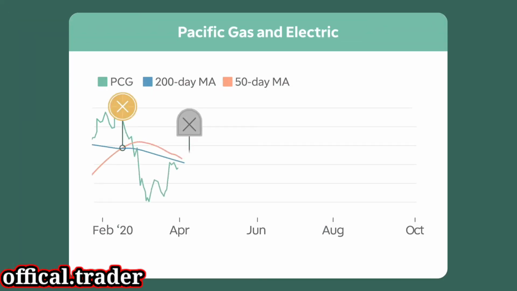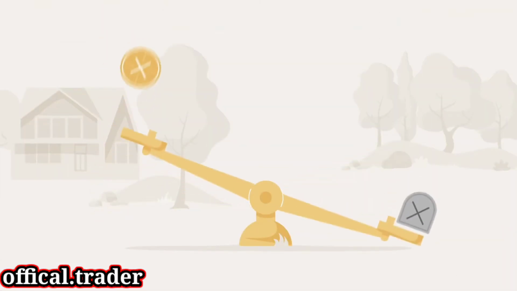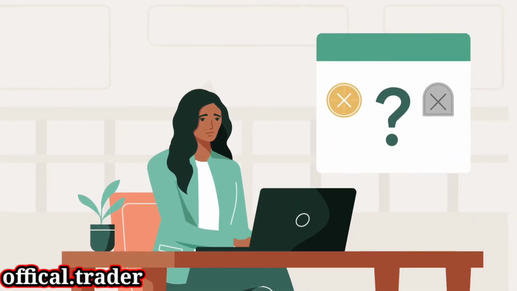Look at the year Pacific Gas and Electric had in 2020. It's flip-flopped more times than a playground seesaw. These false positives can be difficult to identify until after the fact.